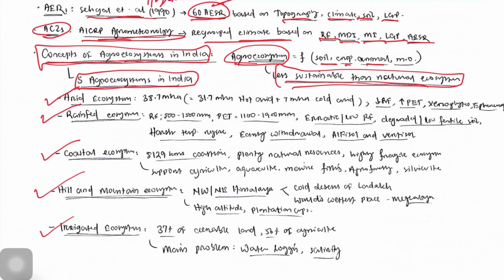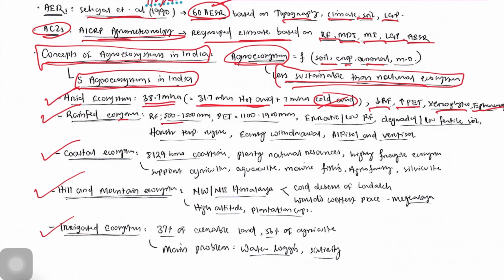If we see the arid ecosystem, the area is 38.7 million hectare, having 31.7 million hectare of hot arid and 7 million hectare of cold arid climate, like Ladakh and those parts. So there is less rainfall and more PET, though PET is less in cold arid. Then xerophytic plants are mostly dominant, and ephemerals can be grown.